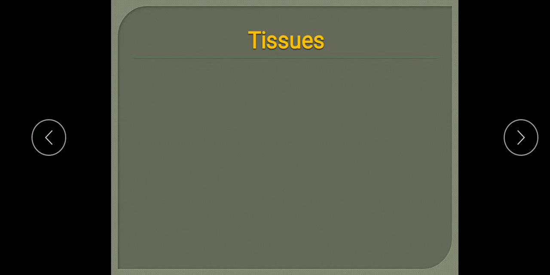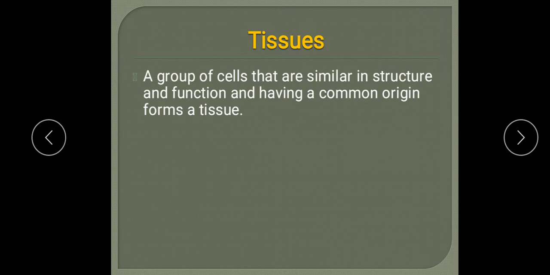What are tissues? You know, children, that the body of an organism has several types of cells. Cell is the basic unit of life, you have studied in the previous chapter. So the body of an organism has several types of cells, and cells of each type serve a specified function. So cells having a similar role form a unit which is known as a tissue. These various tissues of an organism work in coordination with each other to perform the life processes.